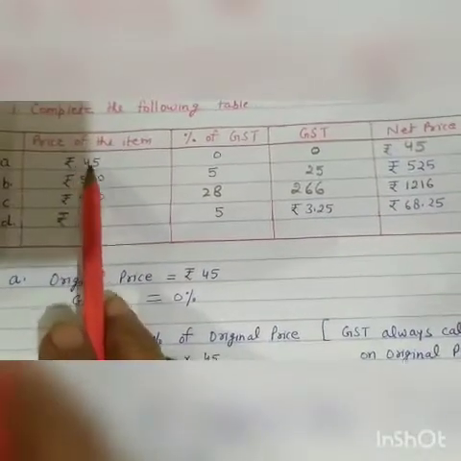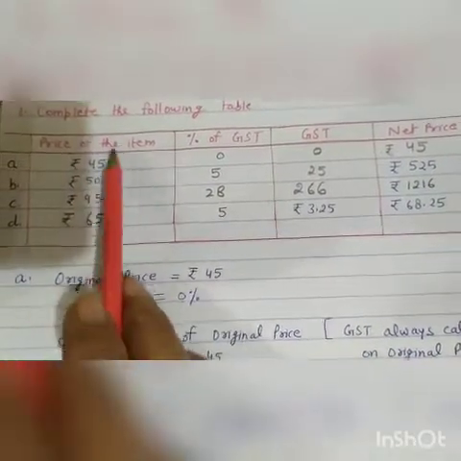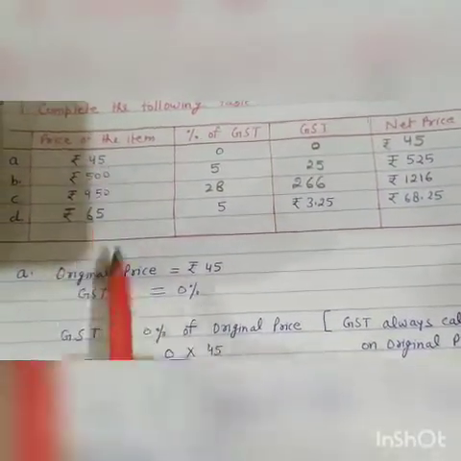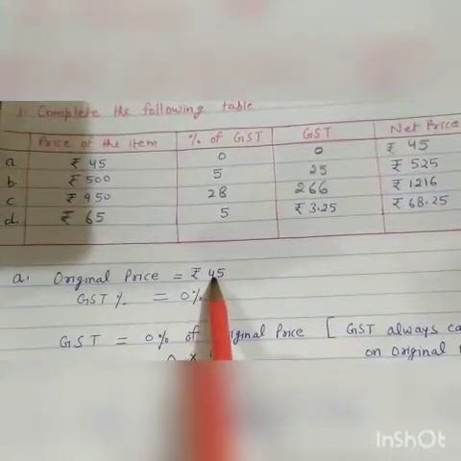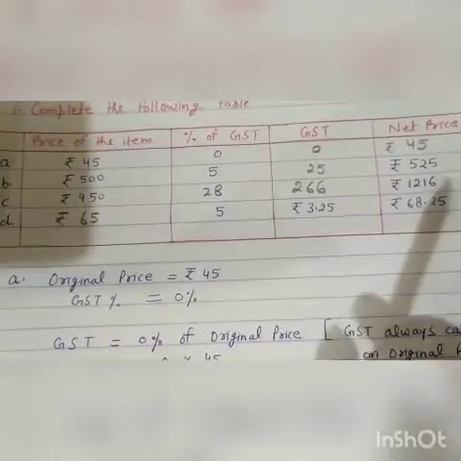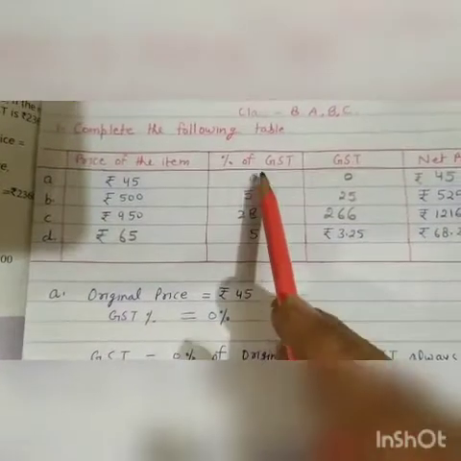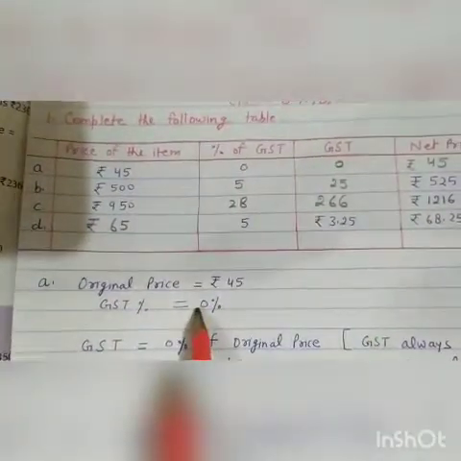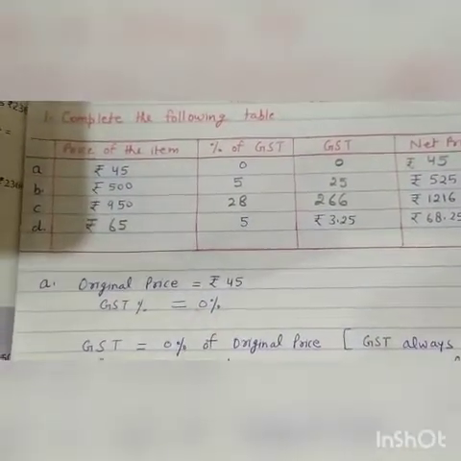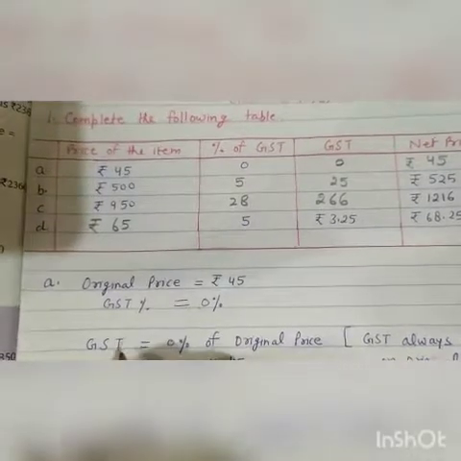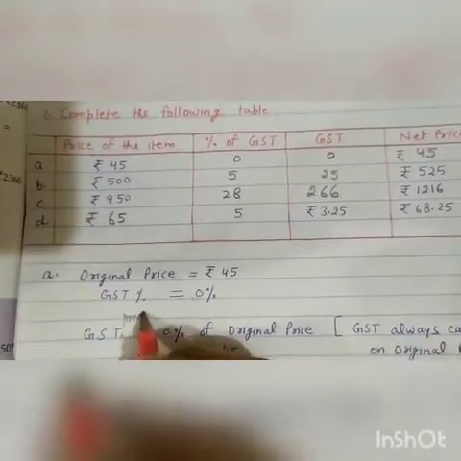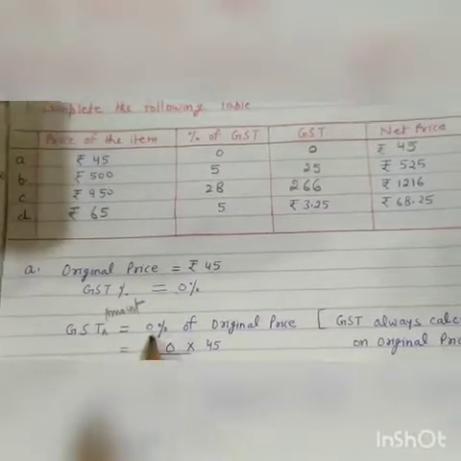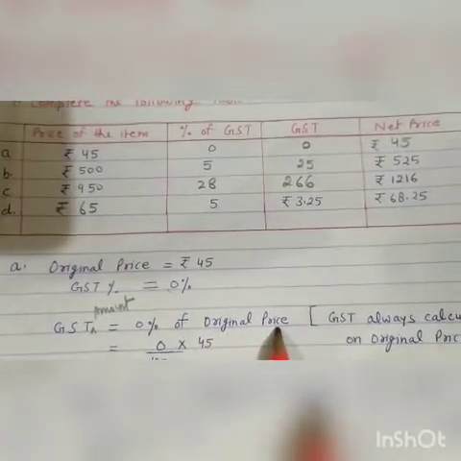So in A part it is given price of the item. Price of the item means original price. Original price is rupees 45 and GST percent is 0%, the first slab. Then we will calculate the GST amount. GST amount is 0% of original price.